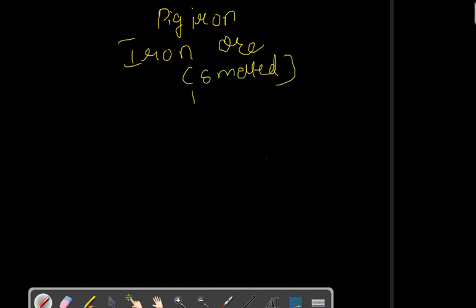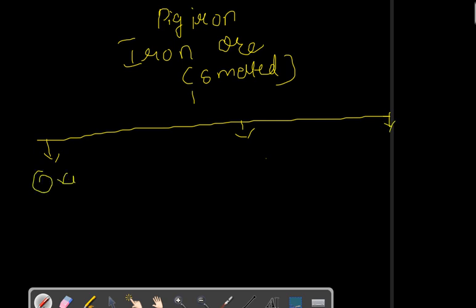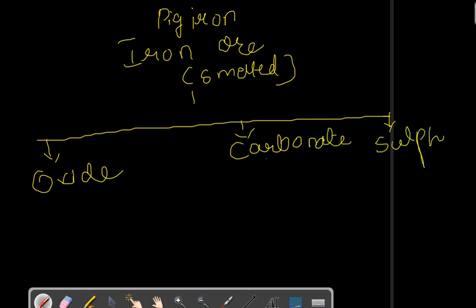So you should know about iron ore. There are 3 types of iron ore: one is oxide, another is carbonate, and third is sulfide. In oxides we have magnetite, that is Fe3O4.